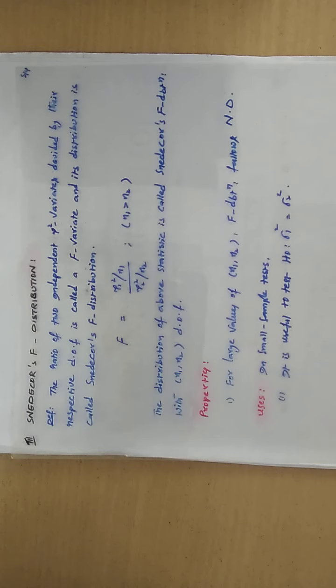So today we learned three kinds of exact sampling distributions: chi-square distribution, t distribution, and F distribution. All these three are developed from the normal distribution only. Understand? We also learned the definition of degrees of freedom. Next we are going to understand one more set of tests, the small sample tests. I stop here. Thank you.